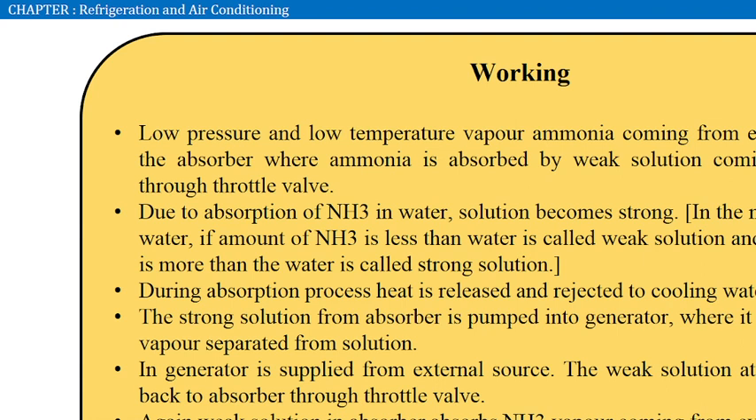Low pressure and low temperature ammonia vapor coming from the evaporator enters the absorber, where ammonia is absorbed by the weak solution coming from the generator through the throttle valve. Due to absorption of ammonia in water, the solution becomes strong. Because in the mixture of ammonia and water, if the amount of ammonia is less than water, it is called a weak solution, and if the amount of ammonia is more than water, it is called a strong solution. During the absorption process, heat is released and rejected to cooling water. The strong solution from the absorber is pumped into the generator, where it is heated and NH3 vapor is separated from the solution. In the generator, heat is supplied from an external source.